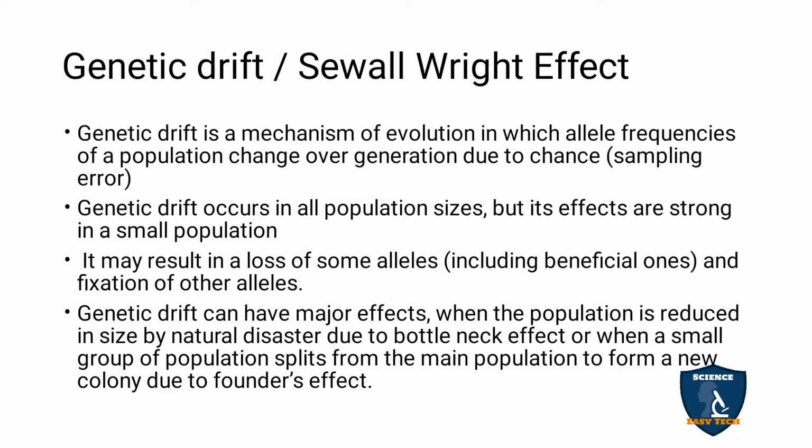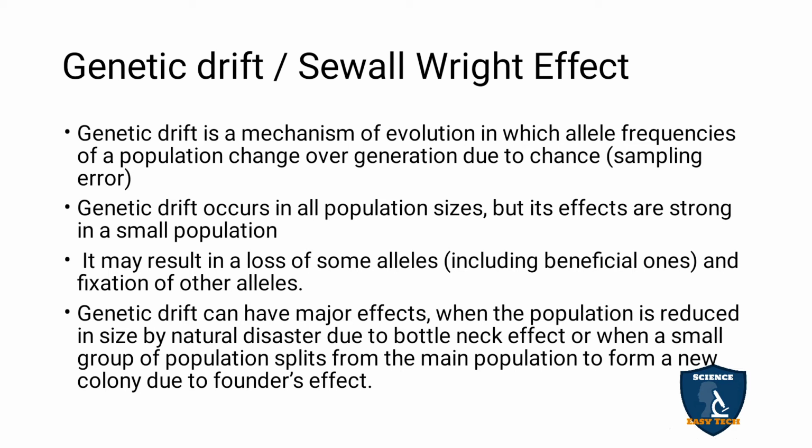So next we move on to genetic drift, or the Sewall Wright effect. Genetic drift is a mechanism of evolution in which allele frequencies of a population change over generations due to chance, that is, sampling error. Genetic drift plays an important role in governing the allele frequency in a particular population, which changes generation after generation. That change, which takes place by chance in a particular generation, is called sampling error.